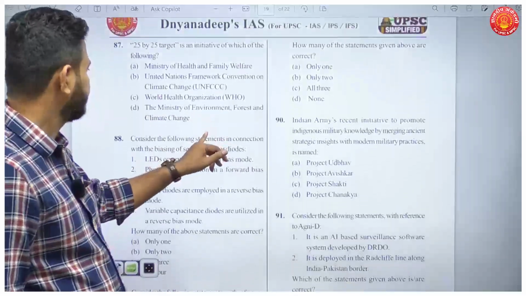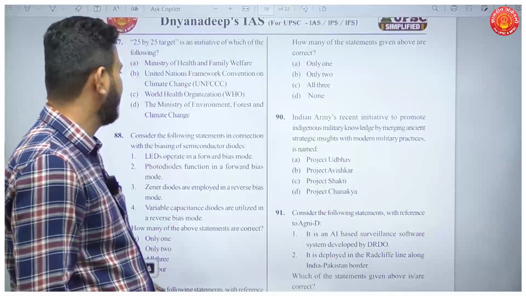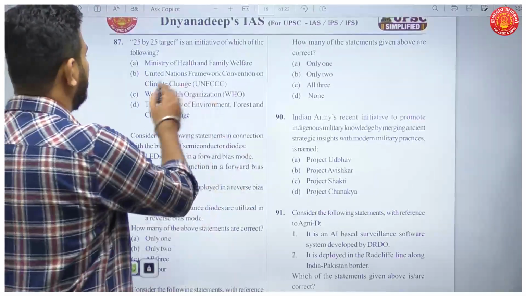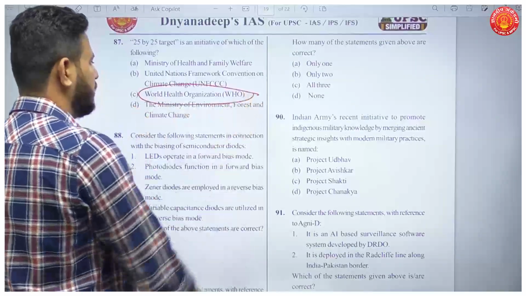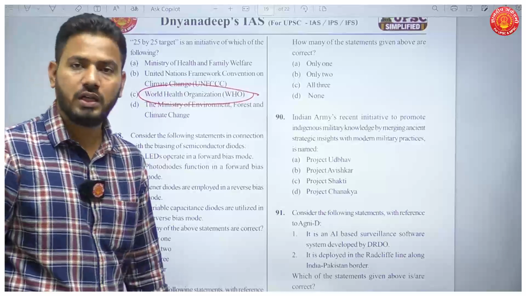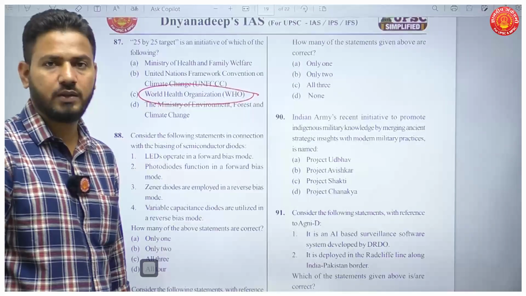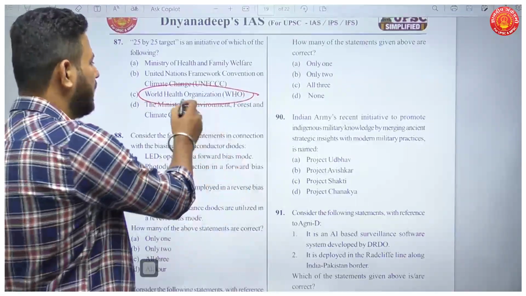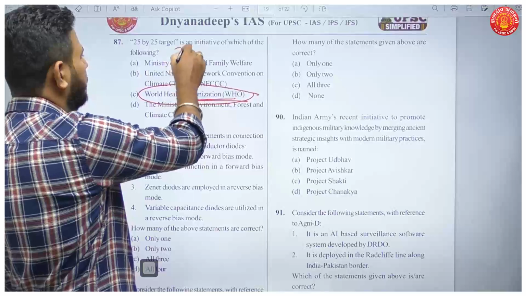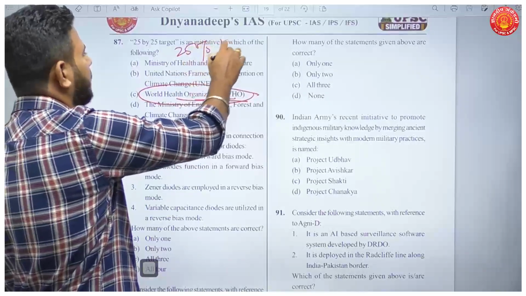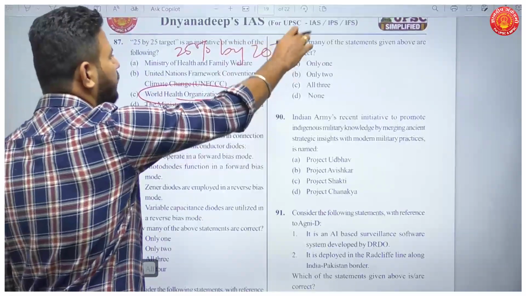Question 87. 25 by 25 target is the initiative of whom? It is of WHO. It is to reduce the mortality of non-communicable diseases and was launched by World Health Organization to reduce the mortality by 25% by 2025.